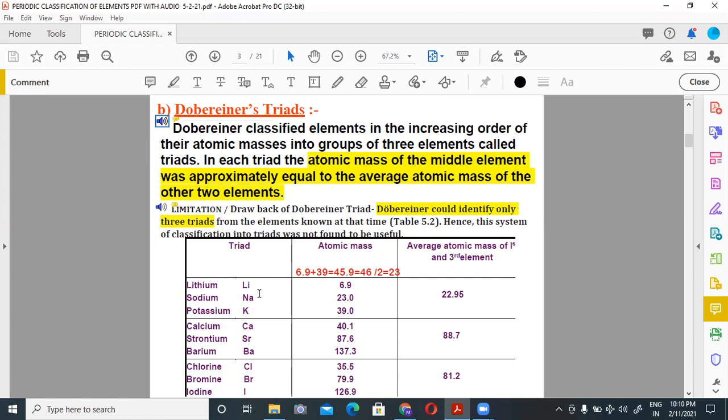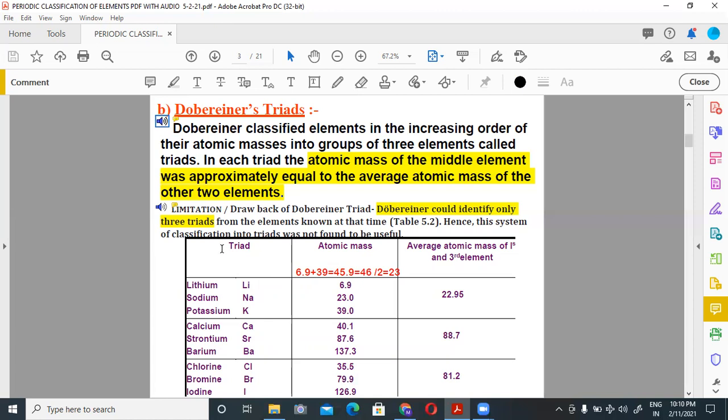Sodium is situated in the middle of lithium and potassium. If we add mass of lithium and potassium, total it and divide it by 2, it comes equal to 23. So we can say mass of sodium is the average atomic masses of the two other elements. Again, two other examples are also given here, where mass of strontium is equal to the average atomic masses of the two other elements. Same, mass of bromine is equal to the average of atomic masses of two other elements.